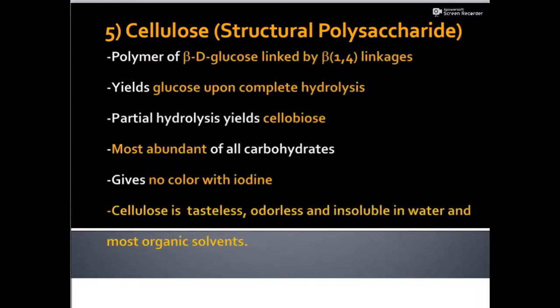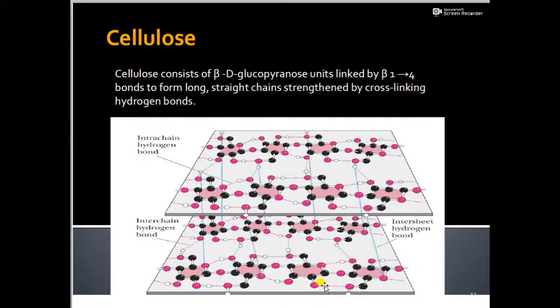Cellulose is tasteless, odorless, and insoluble in water and most of the organic solvents. This is a structure of cellulose where the beta-D-glucopyranose units have been linked together by beta-1,4 bonds to form the long straight chain strengthened by cross-linking hydrogen bonds.